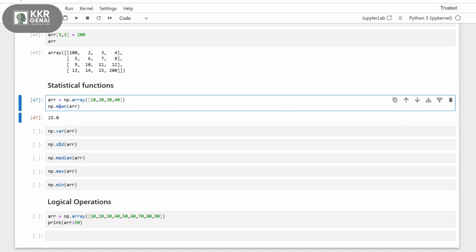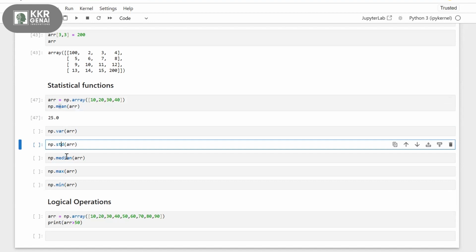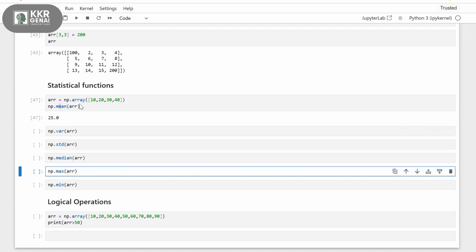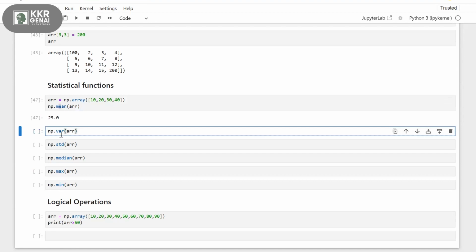Similarly, we can find variance, standard deviation, median, max number and min number in the array. Variance tells how spread out the numbers are. First it finds the mean, and then sees how far each number is from the mean.